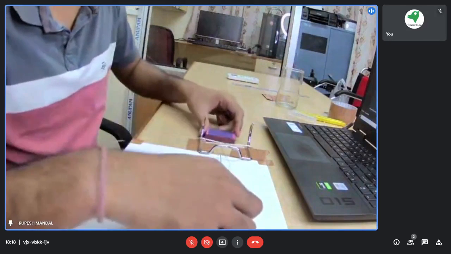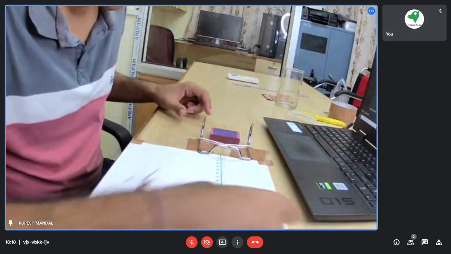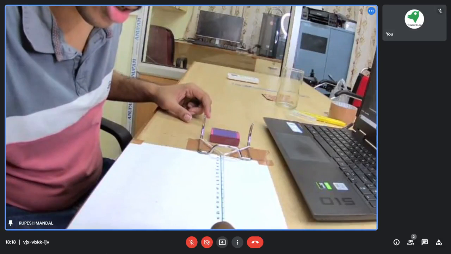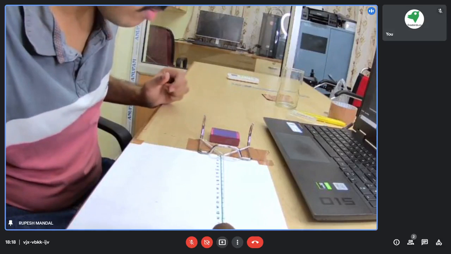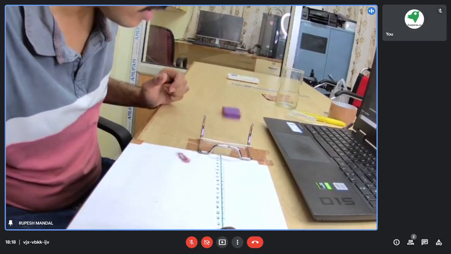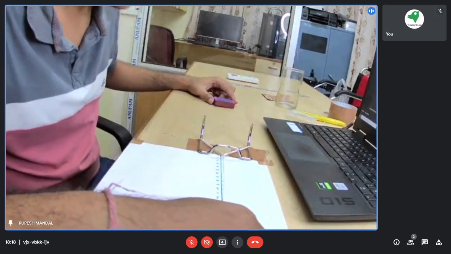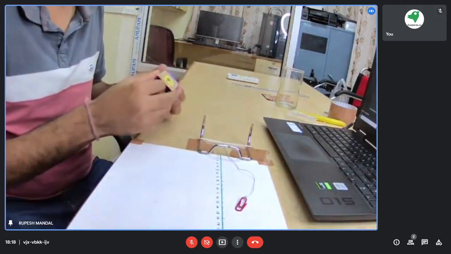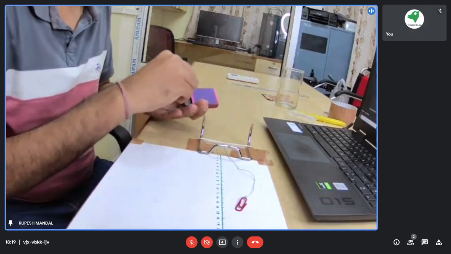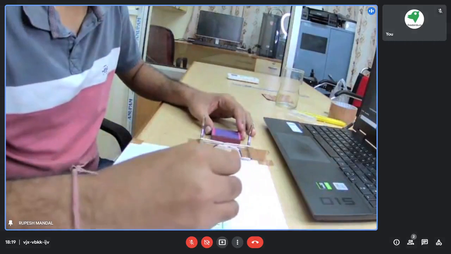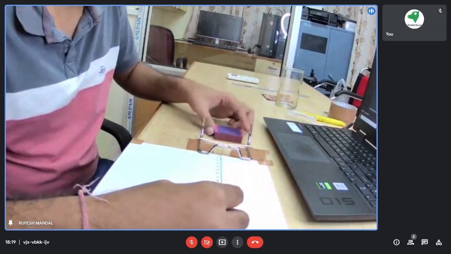If I am taking from 14 till 19 and releasing, it is moving till that point. From 15, I had taken till 19, it moved in that direction. Now I'm filling this box with some coins and it becomes a little bit heavy.